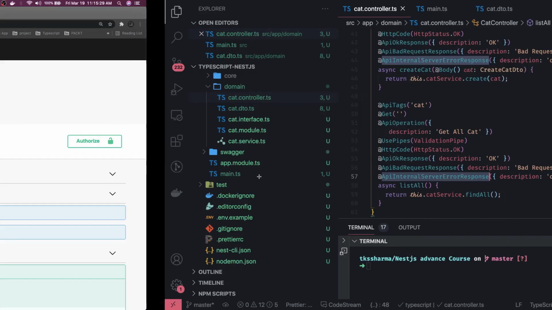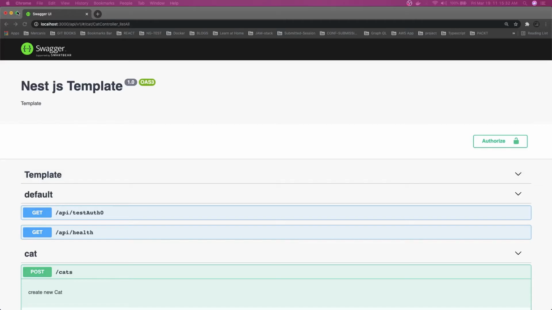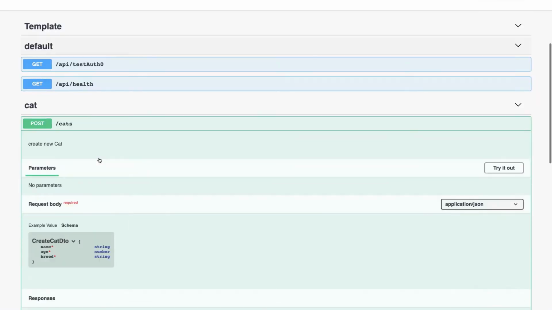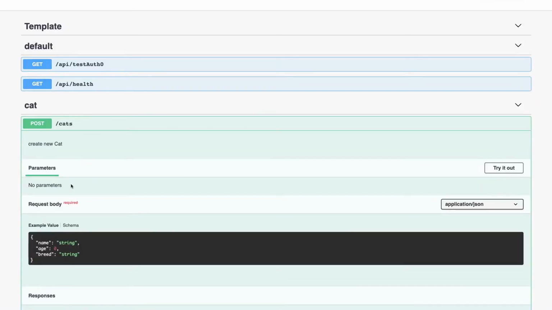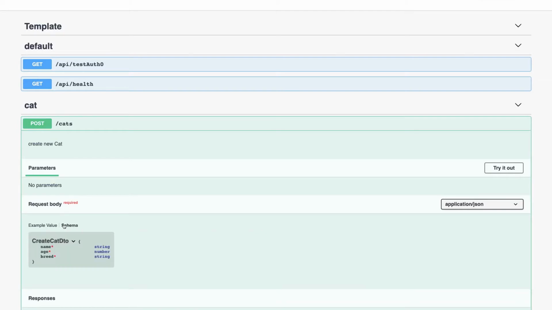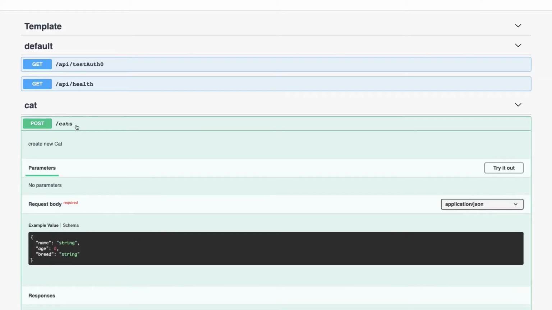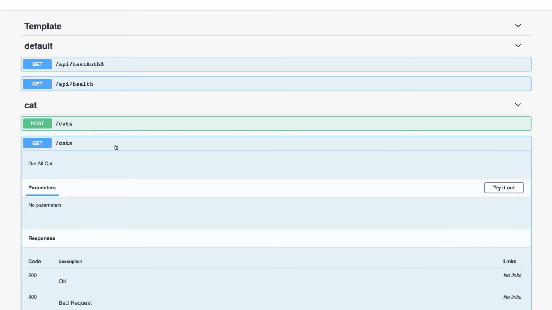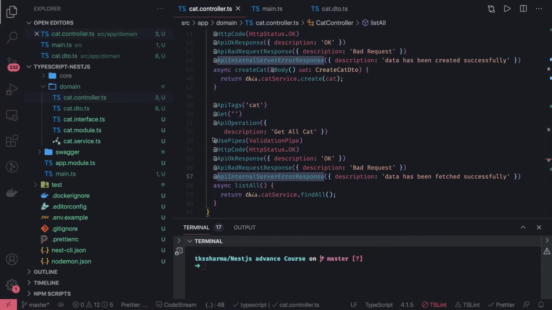If you see our Swagger UI somewhere, here you can see all these things. And you can also see the schema of this payload, right? It is exposed because we are using DTO and the class validator schema, and this is the get one, right? So this is very basic stuff we have done.